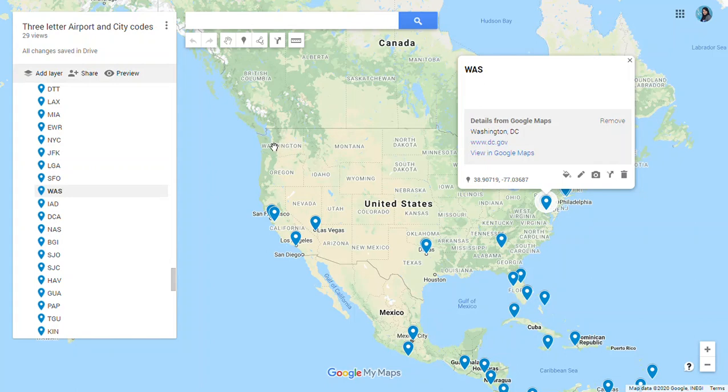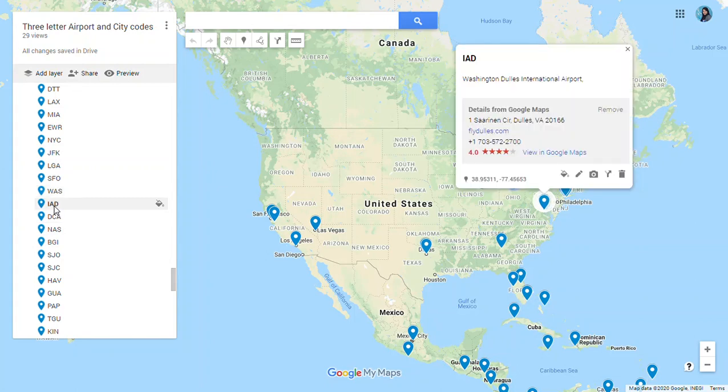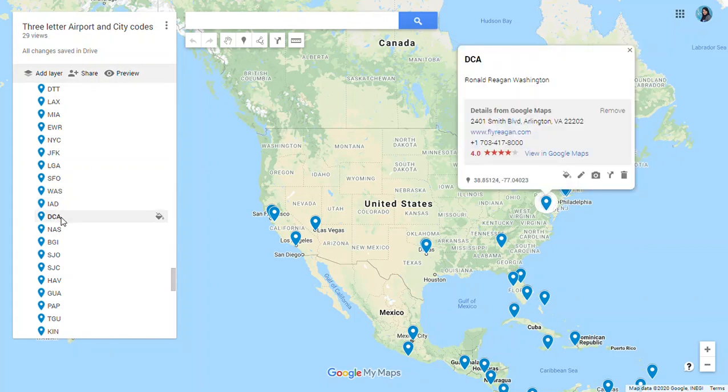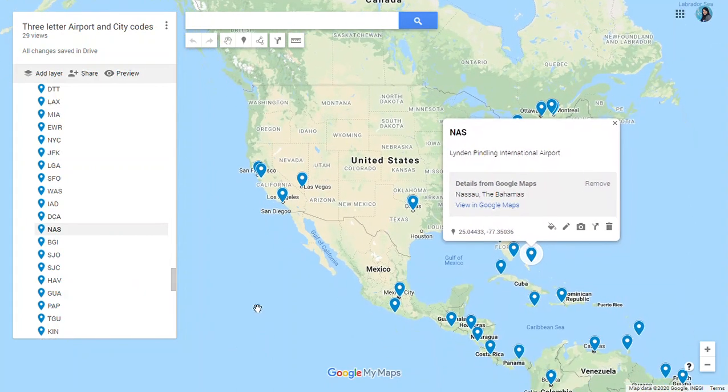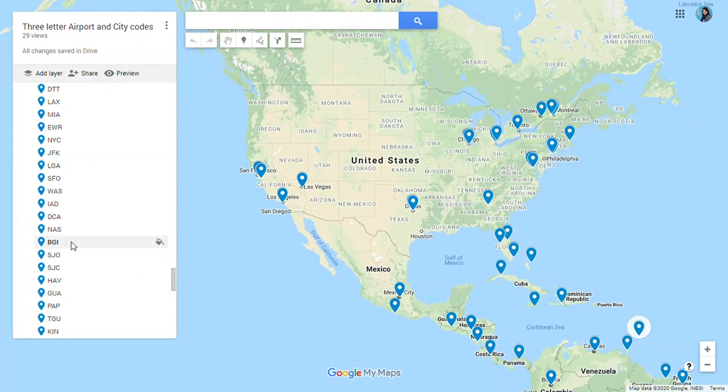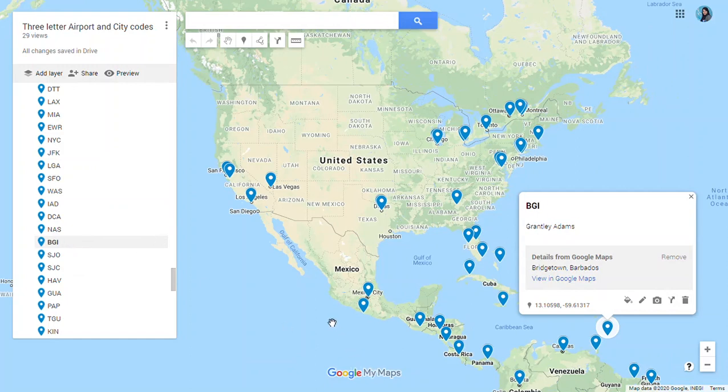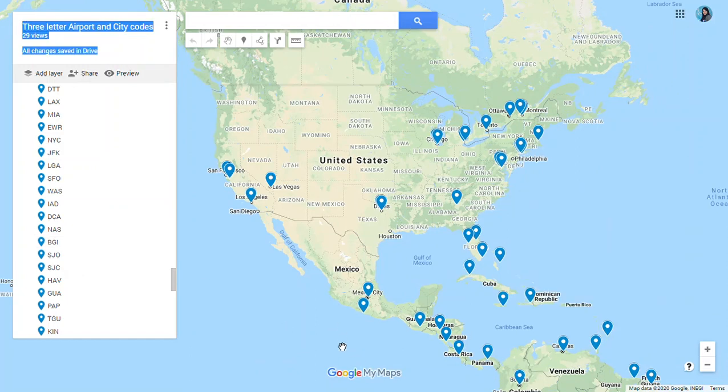In Washington we have Seattle, SEA, okay, but in Washington DC we'll have WAS, the code. IAD for Dulles International, IAD. DCA for Ronald Reagan in Washington. Then we have NAS for Nassau in Bahamas, Nassau. BGI, here we have Bridgetown in Barbados, BGI.